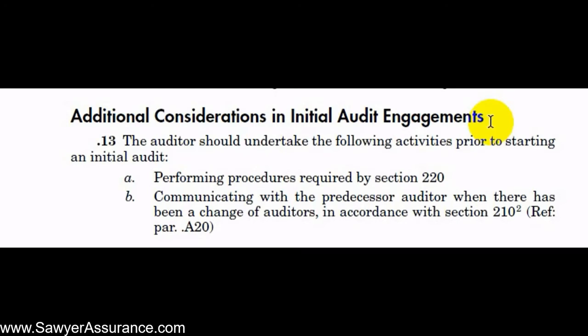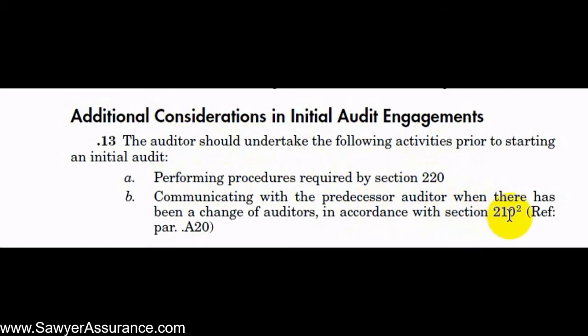But if we are performing an audit for them by our firm for the first time, we would need to do a couple of different procedures, and those are discussed in other AUC sections. For instance, AUC Section 220, that's the one about quality control of the audit, has some procedures for us to do.